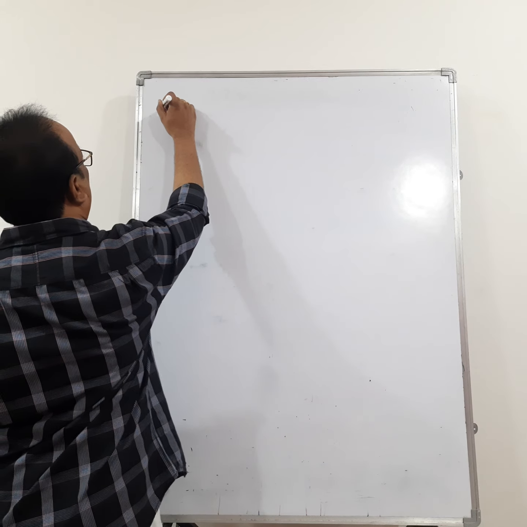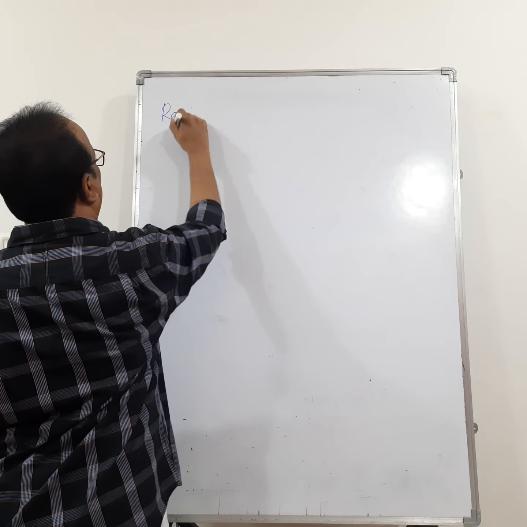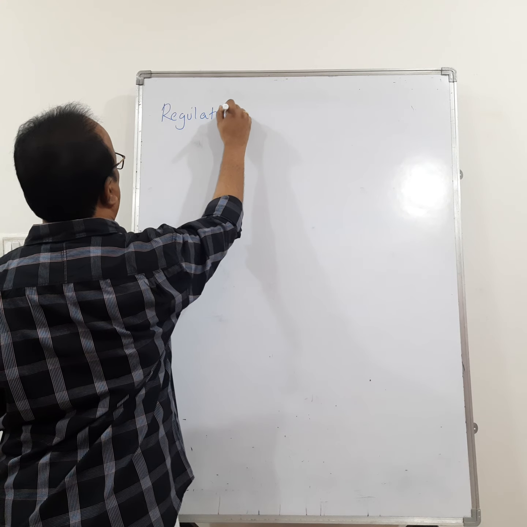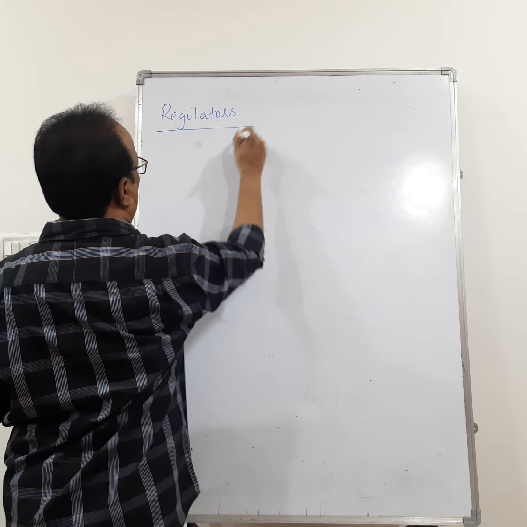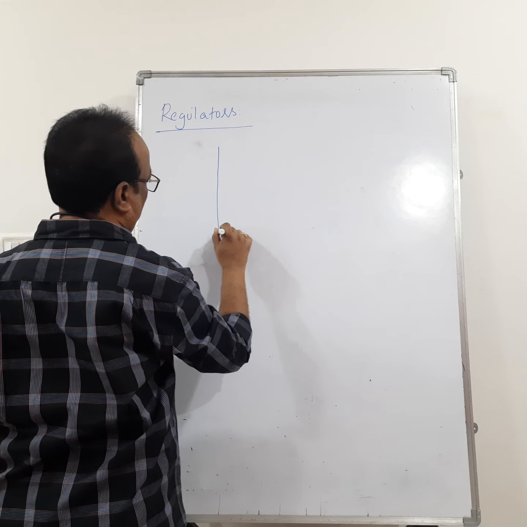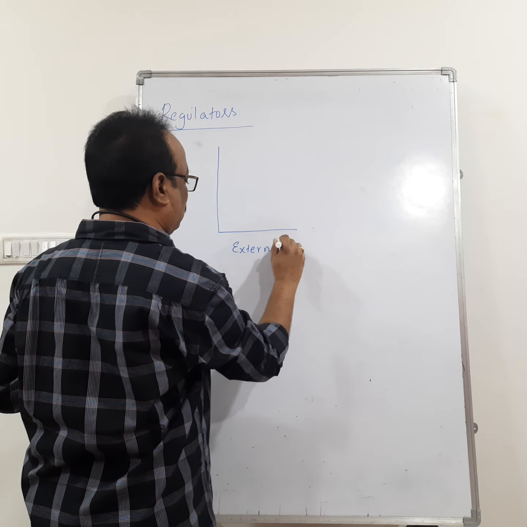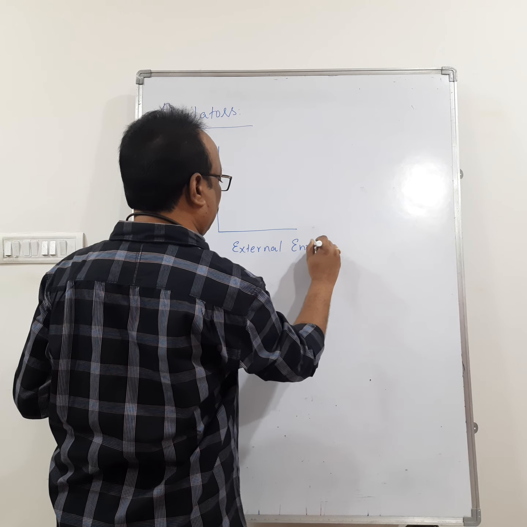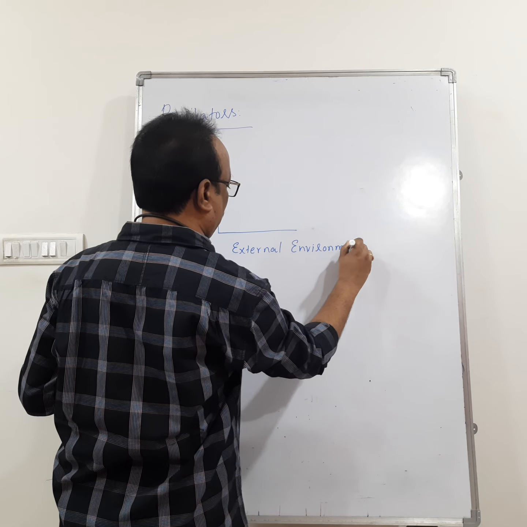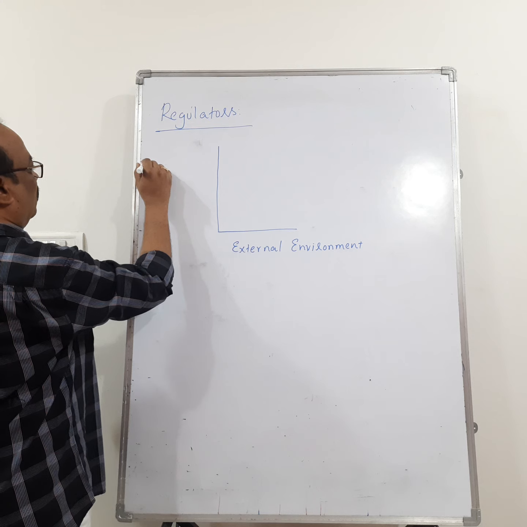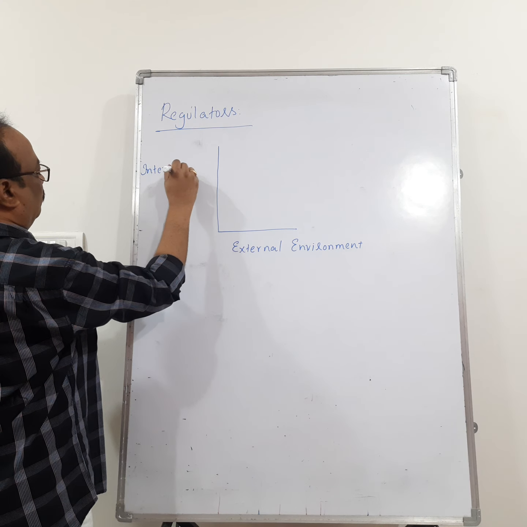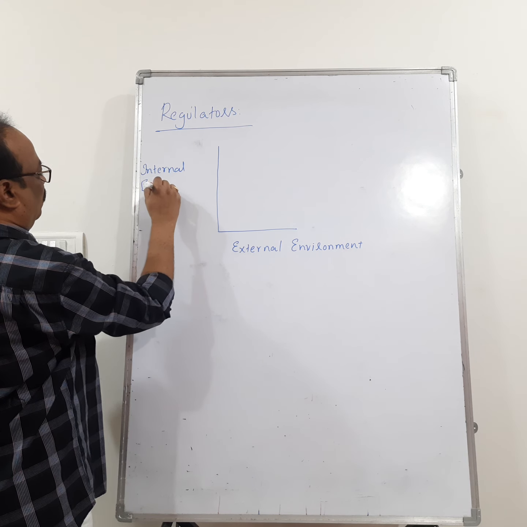The first one is regulators. So what are regulators? This is the external environment and this is the internal environment of an organism.